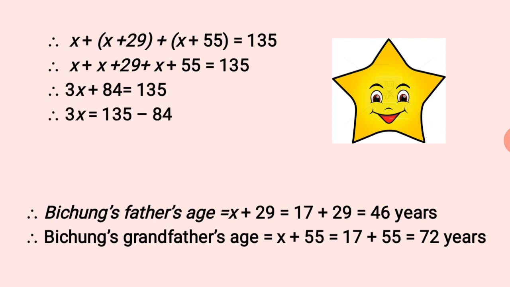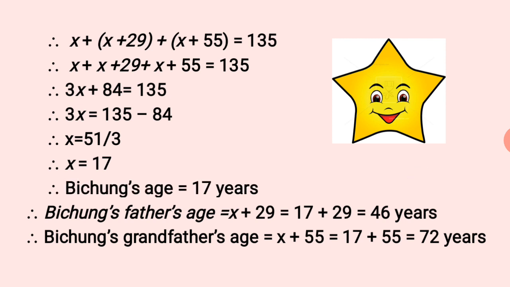So 3x equal to 135 minus 84. You get 135 minus 84 to be 51 and we are transposing 3 to the other side. So x will be equal to 51 upon 3, which is nothing but equal to 17.